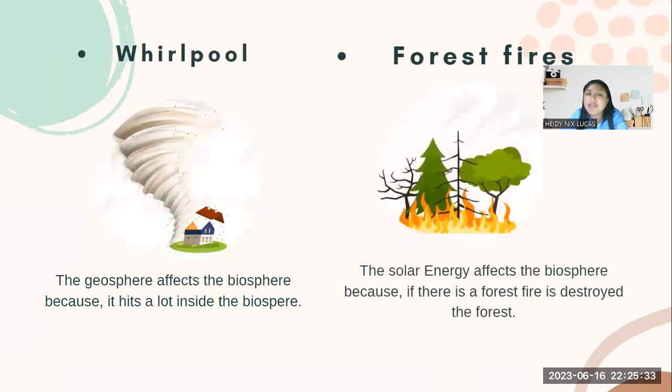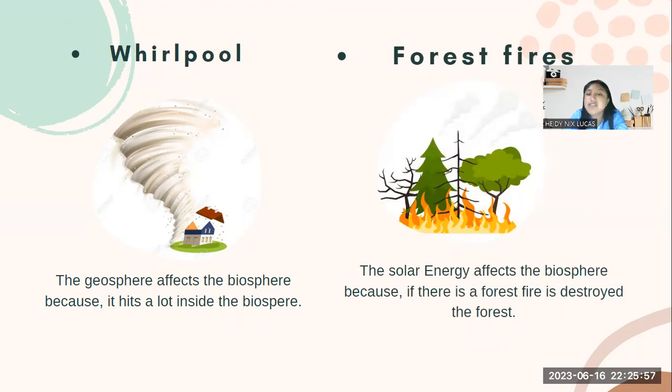Example number three, we have the whirlwind, and the geosphere affects the biosphere because it hits a lot inside of the biosphere. In this case, the air will be hitting a lot and it will destroy trees and grass, and also there are animals that will die. So in that way, it will be destroyed.